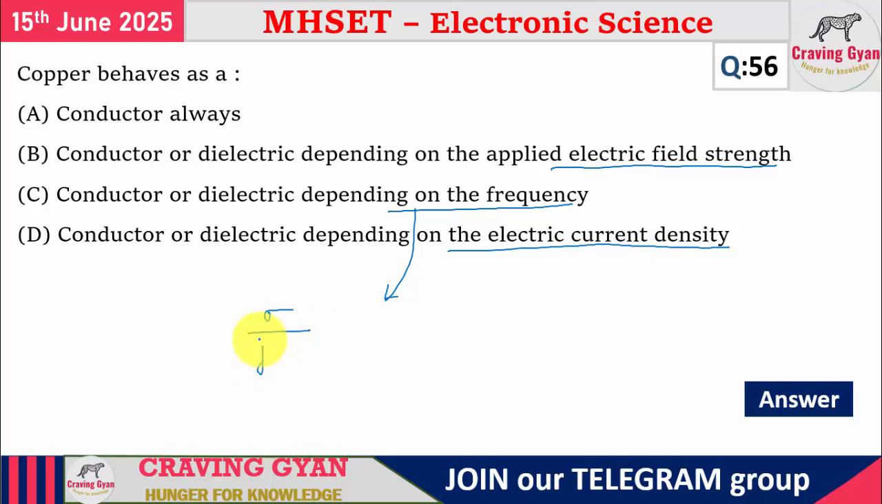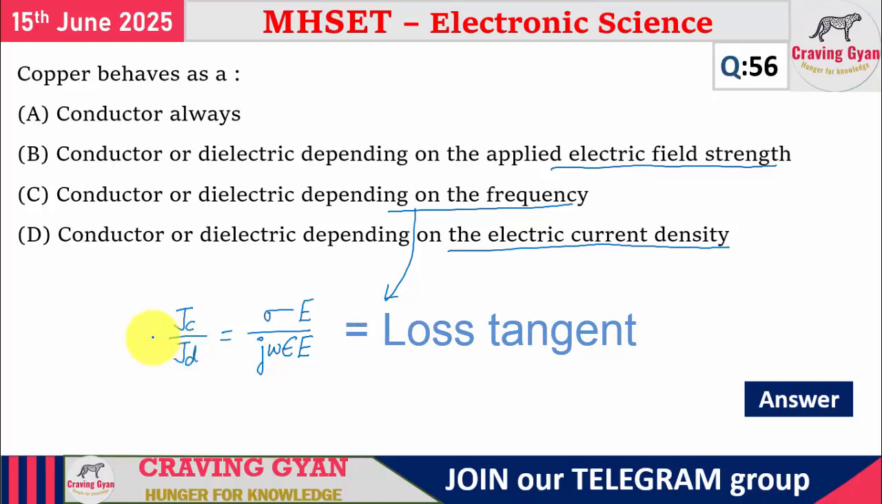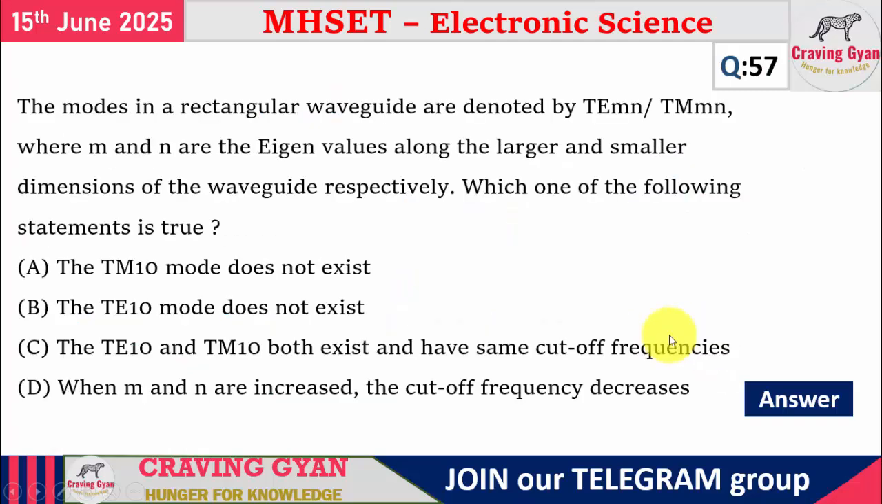You are going to write it as sigma E divided by j omega epsilon E. What is this? The ratio of conduction current to displacement current. It is also referred to as tan phi. Now look at the things. Copper is going to behave as a conductor always, because it has a pool of electrons with it. Which option is correct? First option is correct.